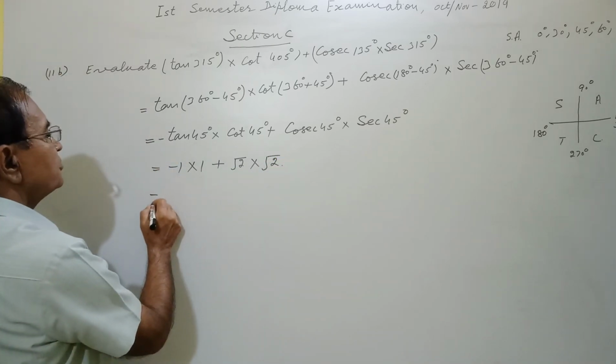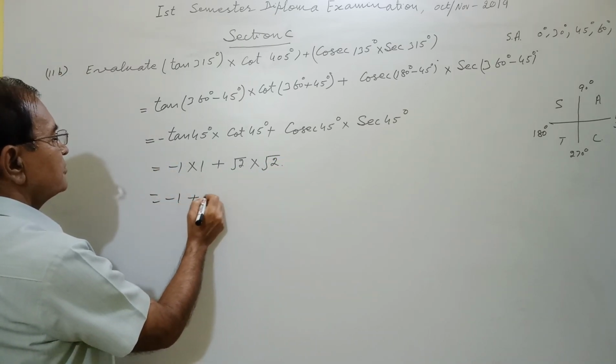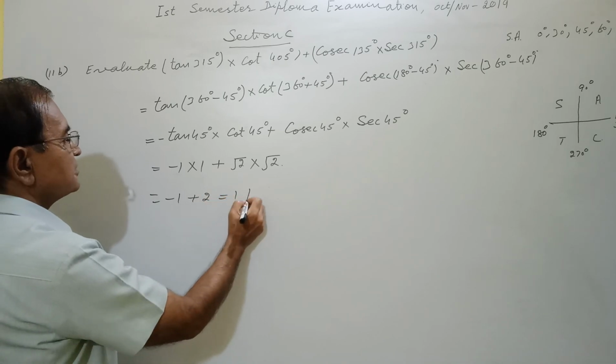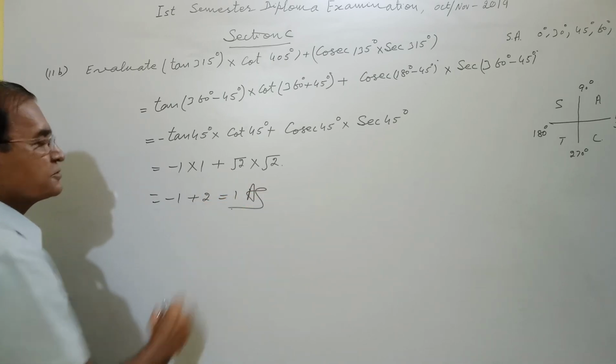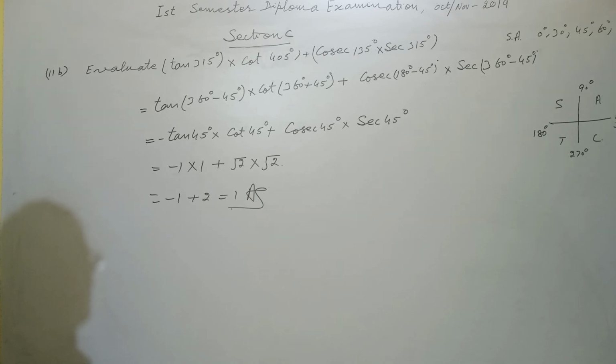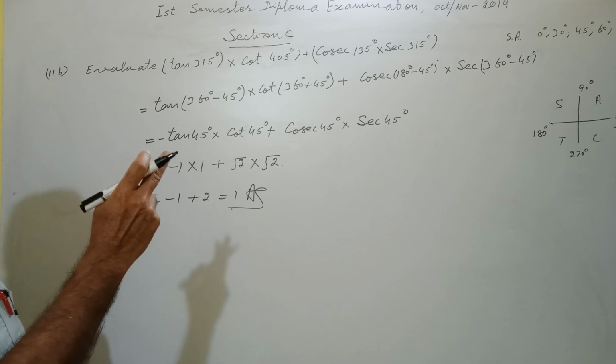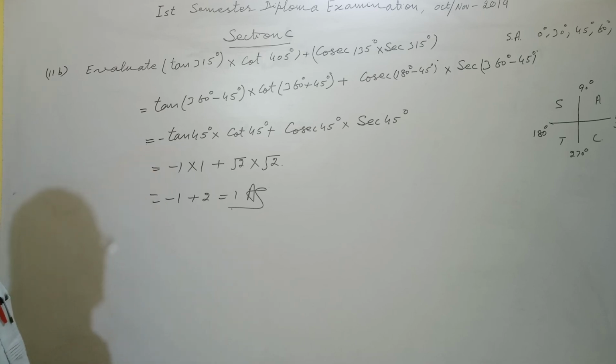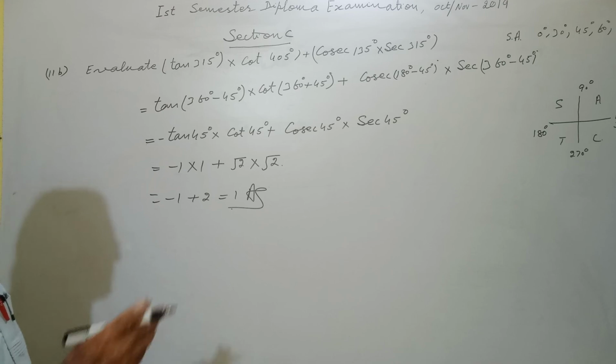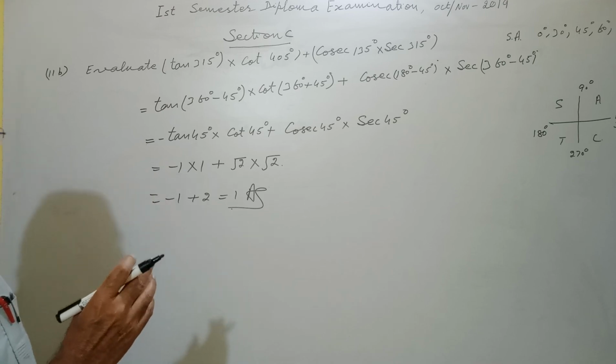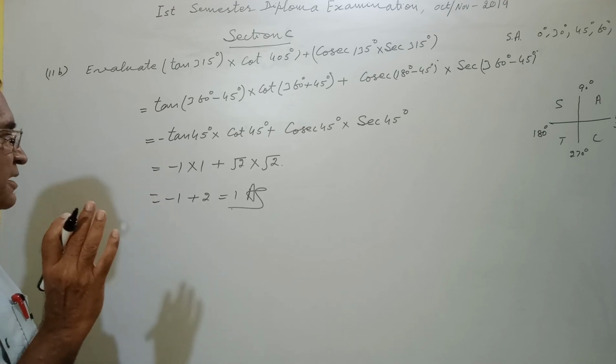Thus it will come out to be minus 1 plus 2, that is 1. So simple. First convert given angles to the standard angles, that is 0, 30, 45, 60 and 90. Then put the sign according to the quadrant. Then put the values from the standard angles and solve.